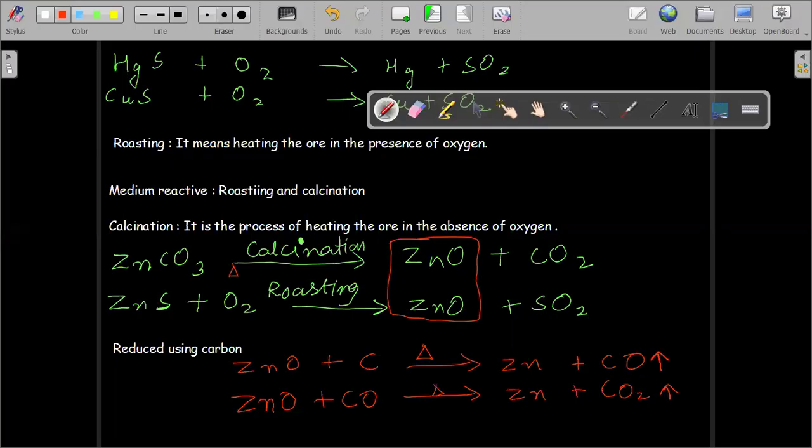In the manufacture of alkanes, we use carbon monoxide. Anything else? No, sir. Okay.